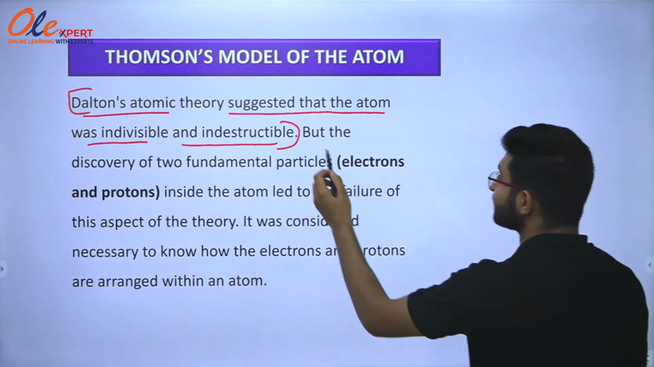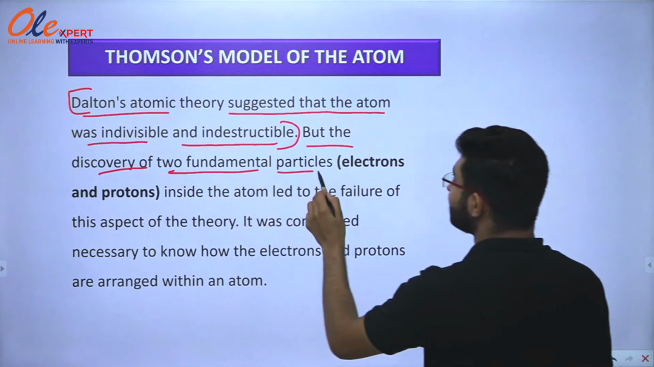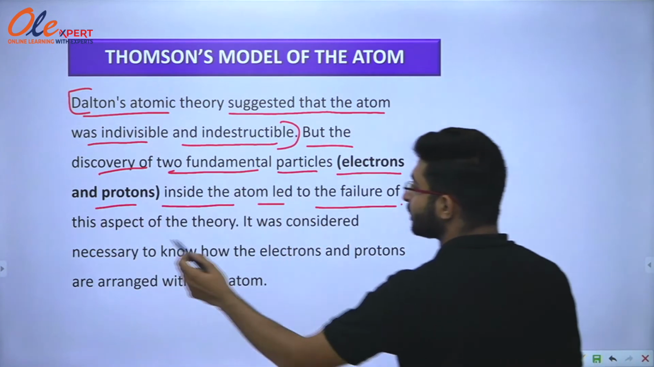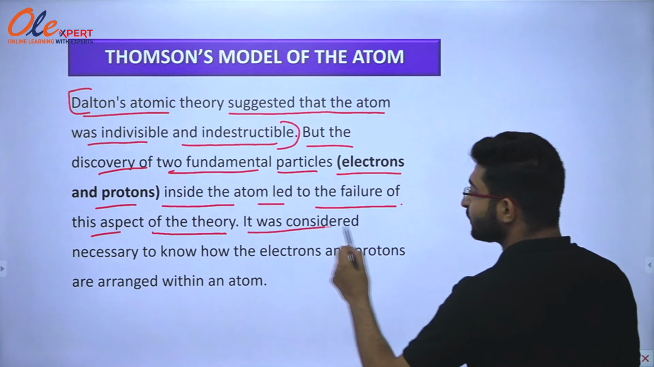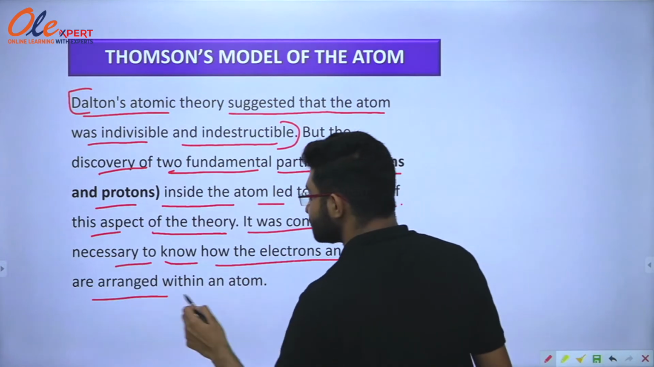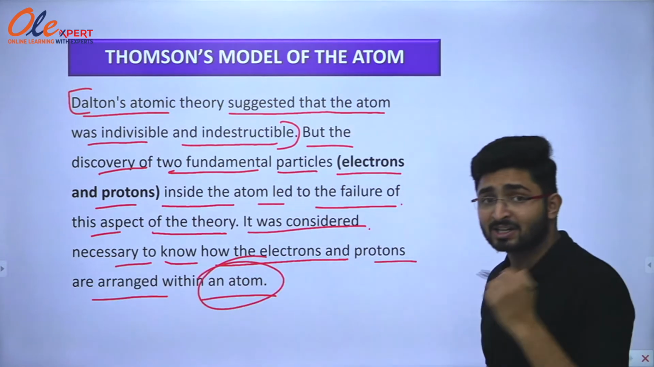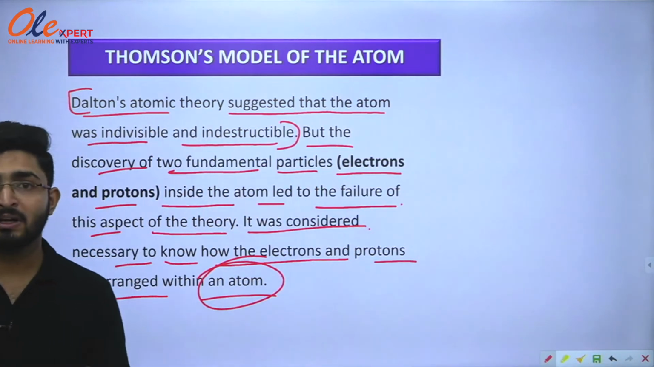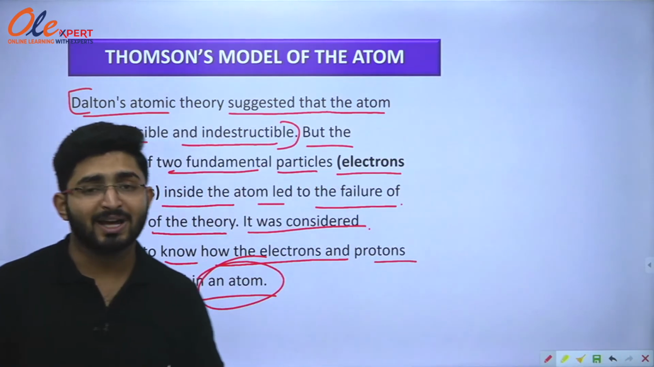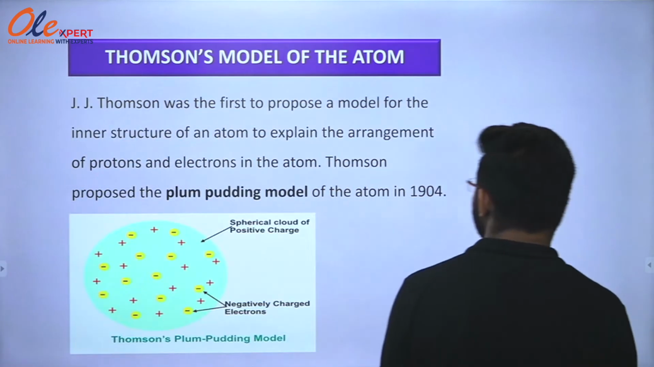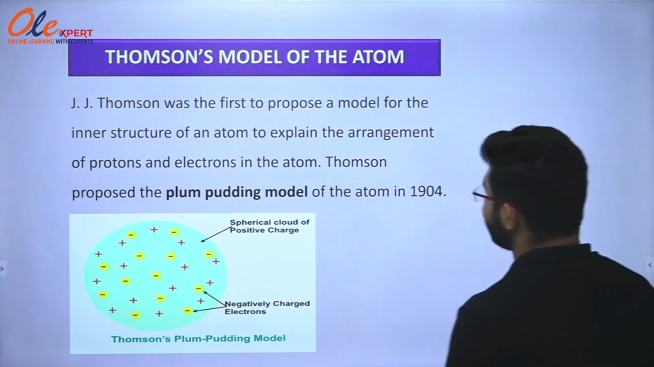The discovery of two fundamental particles, electrons and protons, inside the atom led to the failure of this aspect of the theory. It was considered necessary to know how the electrons and protons are arranged within an atom. So everyone wanted to know the arrangement of electron and proton in the atom. That's why Thomson came and proposed his model of the atom. Now we are going to study Thomson's model of the atom.